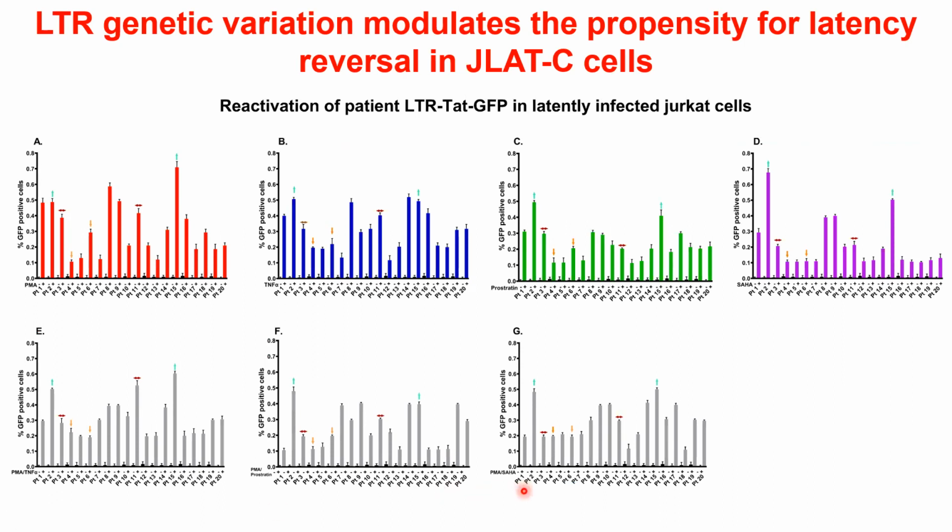Our data demonstrate that all 20 patient viruses exhibited a differential reactivation when stimulated with the different LRAs alone or in combination. This observation is similar to our previous findings in our recently published paper, that the patient-derived HIV-1C transmitted founder LTR genetic variation exhibited a differential response to the extracellular stimulation with LRAs.